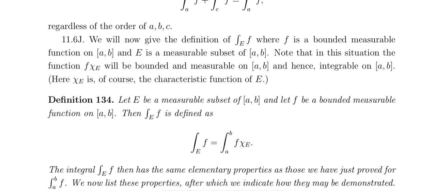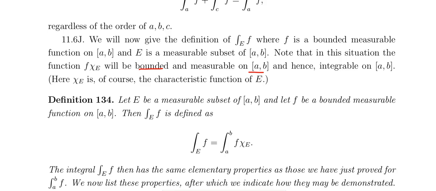And so now define integral over the measurable set e of f, that is f is a bounded measurable function on a comma b, e is a measurable subset of a comma b. So the function f chi e will be bounded and measurable on a comma b, hence integrable on a comma b.